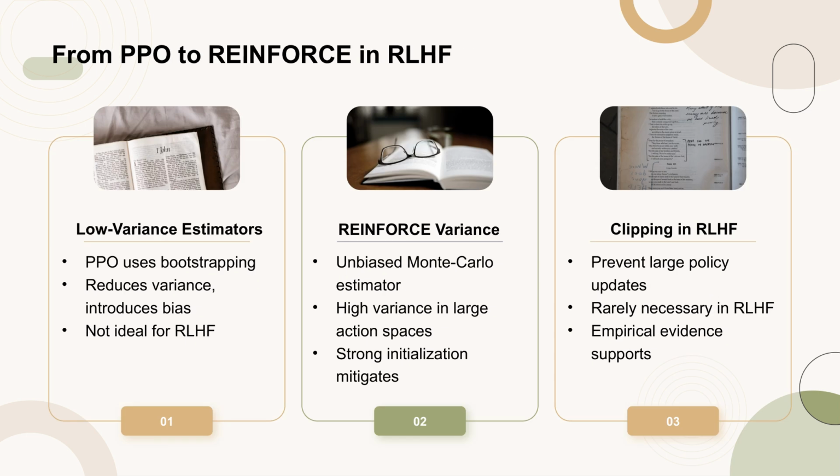In this section, we discuss the transition from PPO to REINFORCE in the context of reinforcement learning from human feedback, RLHF. PPO, an actor-critic algorithm, leverages lower variance estimators to improve learning, but this comes at the cost of introducing bias. This is not ideal for RLHF due to the strong initialization of the policy. REINFORCE, on the other hand, uses an unbiased Monte Carlo estimator which can have high variance, especially in large action spaces like NLP. However, with a strong pre-trained model, this high variance is mitigated.